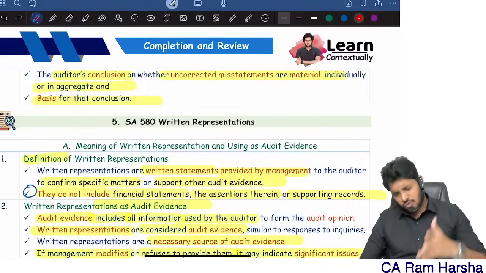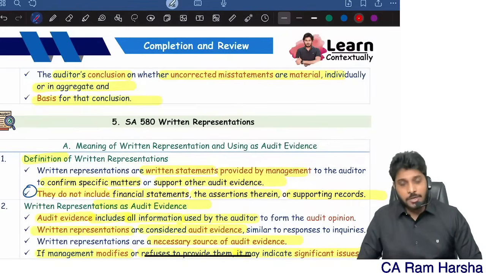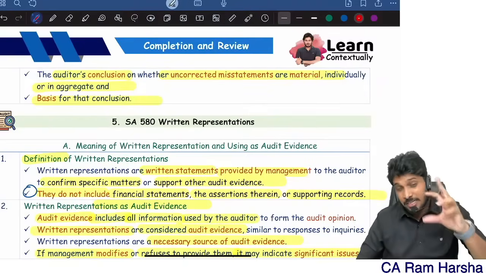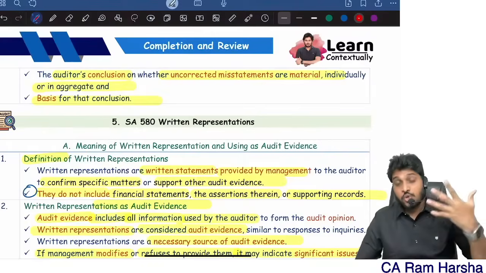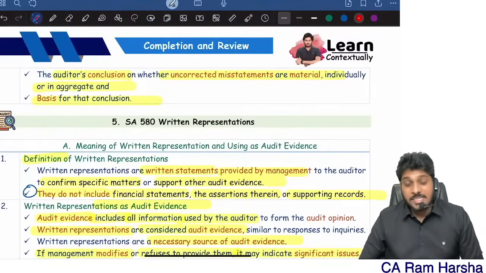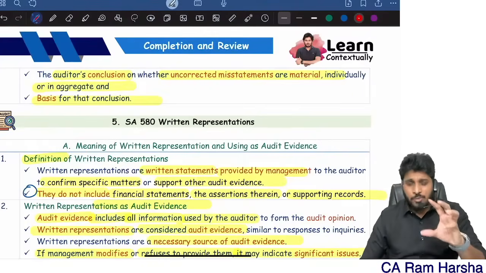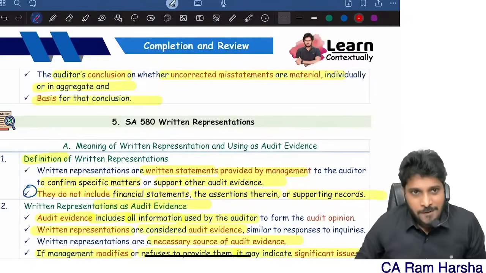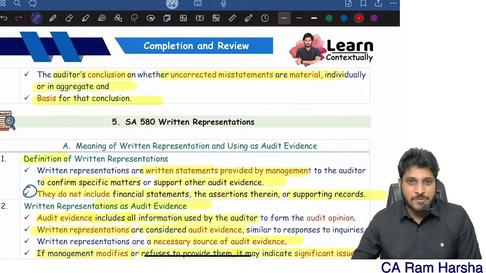Actually, there is so much in-depth discussion on the standard, but since it's a revision class, I need to save your time. So I told you the crux of the standard, and I assume that you already know the subject. That's the reason I'm not discussing many logics here. I'm only revising in the simplest way so that you understand. With this, the chapter completion and review is completed.